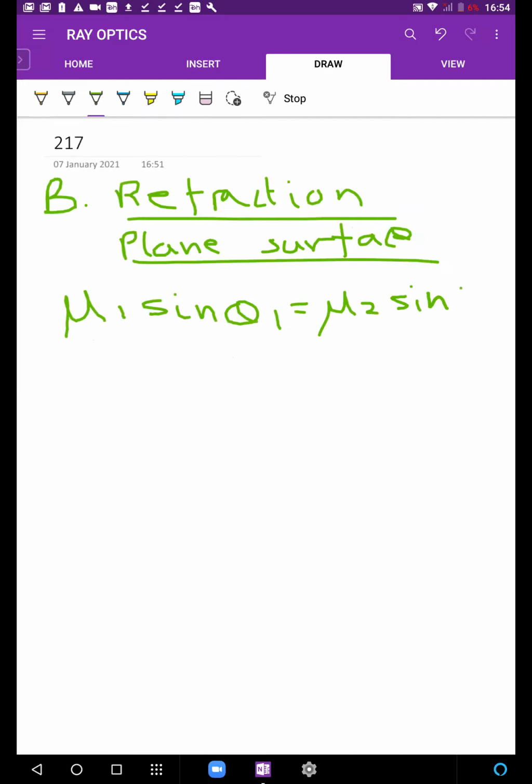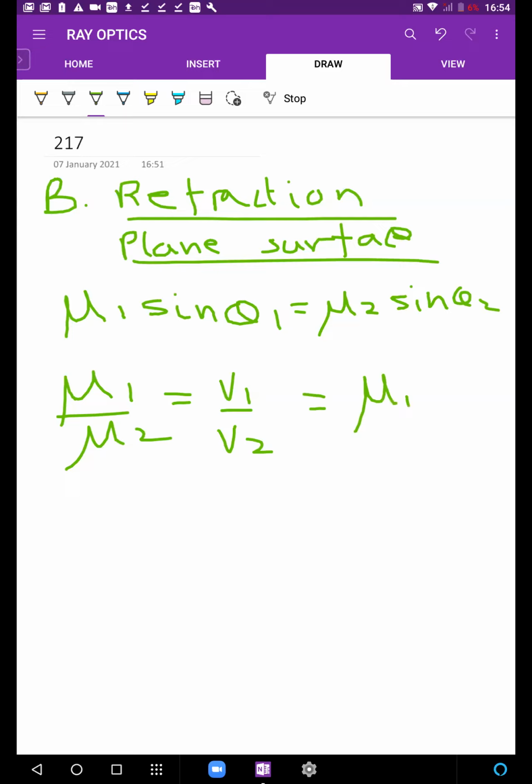Then also remember that mu is inversely proportional to velocity. And yes, there was a formula for shift. Also remember this is defined as mu relative. Mu1 upon mu2 is defined as mu relative. So you have this.